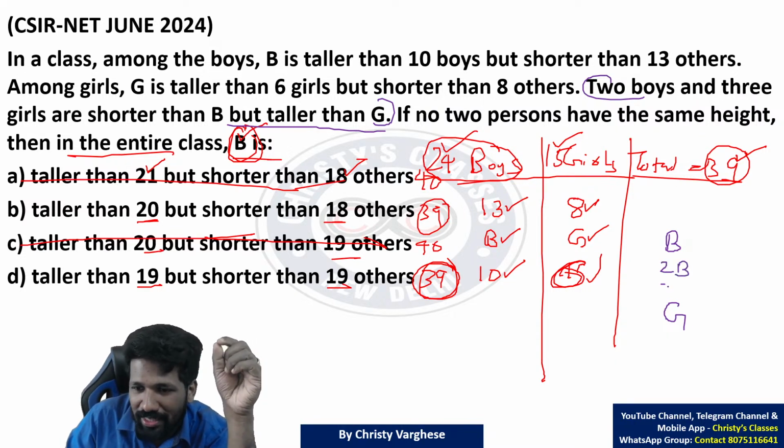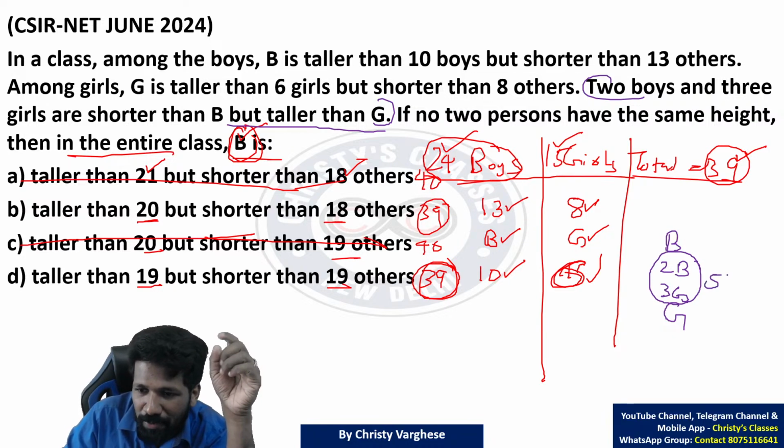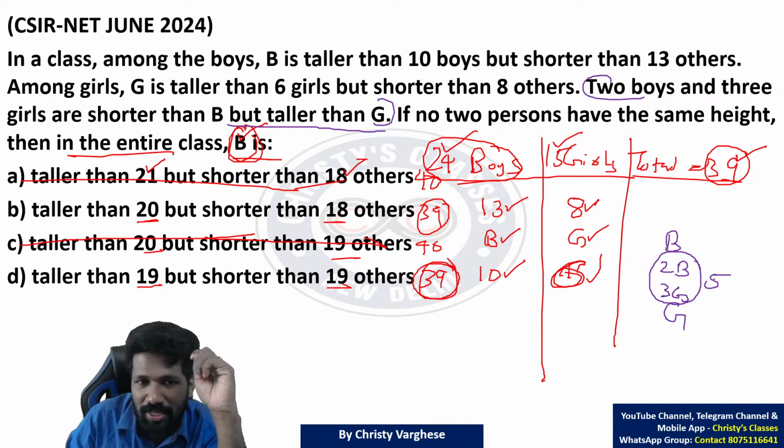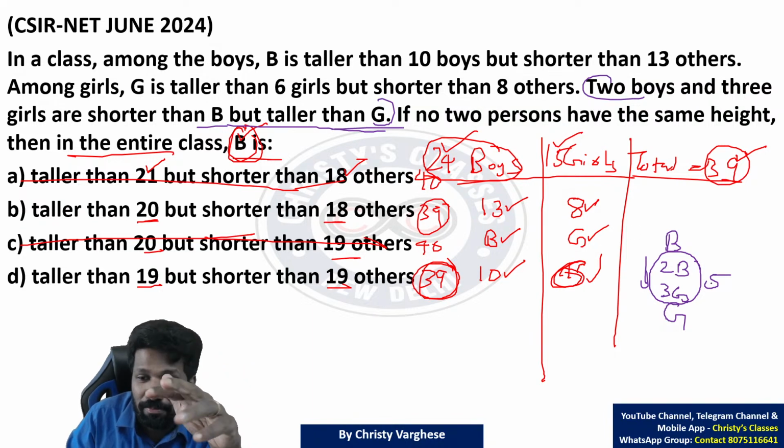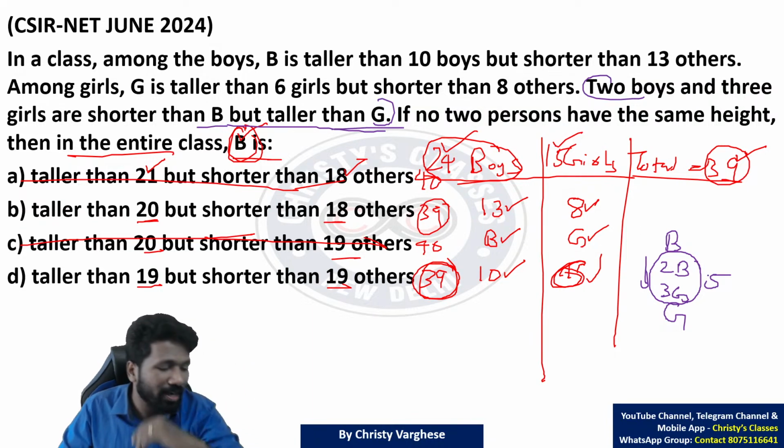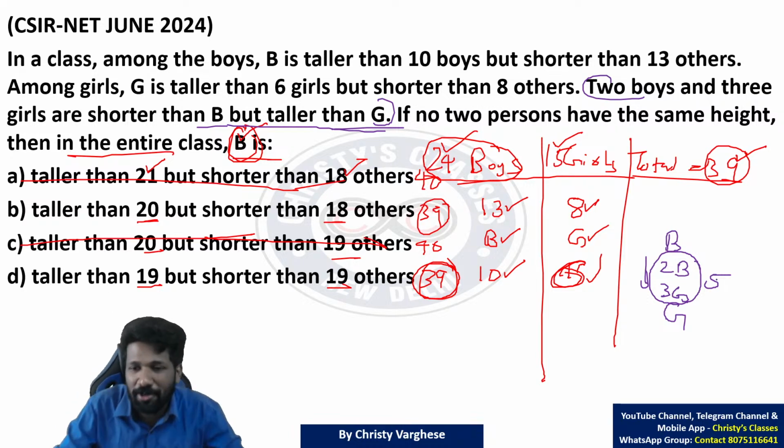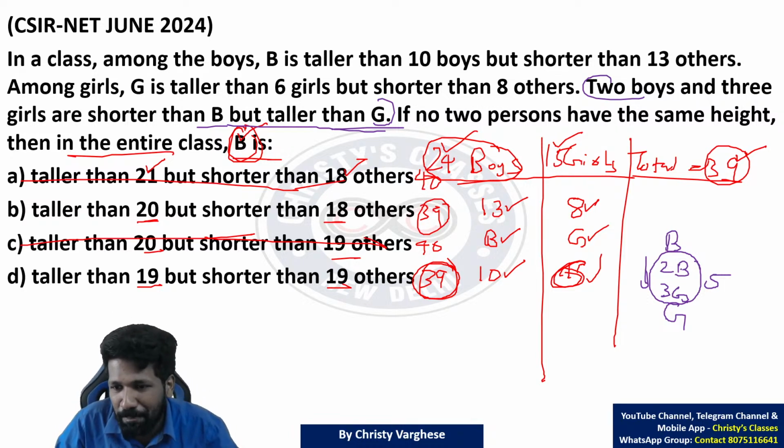2 boys and 3 girls are there, meaning 5 people are there, boys and girls together. Because the question says shorter than B, that means they are below B, but taller than G. That means those 5 people are taller than G also. Those 5 people are taller than G. So this is the picture.